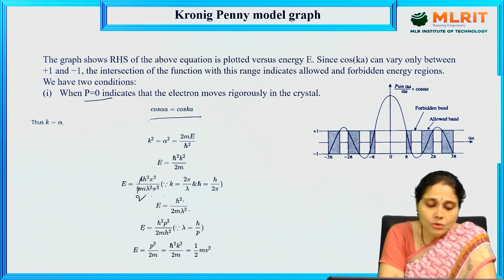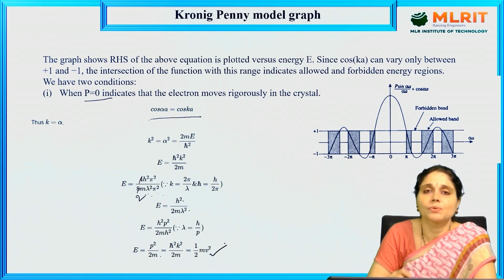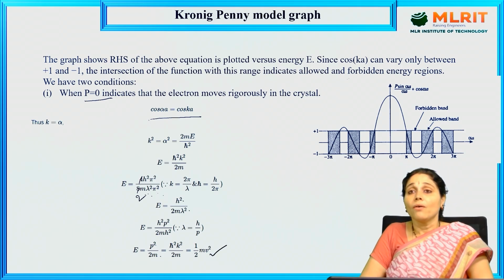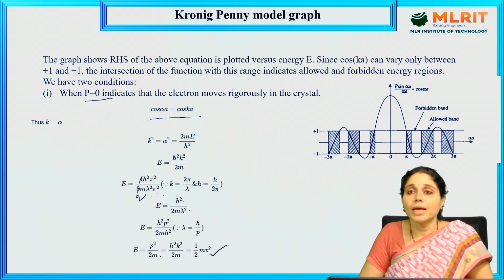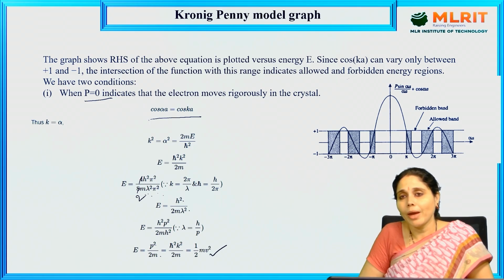So E equals h²/2mλ², and λ equals h/p from the de Broglie hypothesis. So E equals p²/2m, that equals ħ²k²/2m, that equals ½mv². What we got here is the proof that the energy associated with the electron within the crystal is ½mv², which is the kinetic energy of the electron.